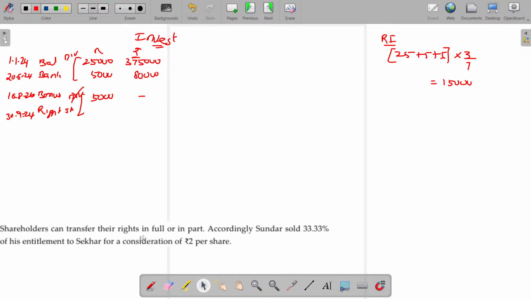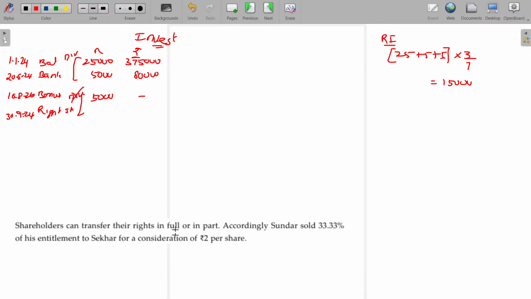Shareholders can transfer their right in full or in part. Accordingly, Sundar sold 33% of his entitlement to Shekhar. So 1/3 is transferred, 5,000, at a consideration of rupees 2. Balance 10,000, we assume he has exercised this.